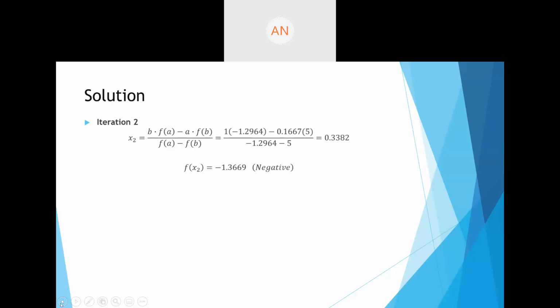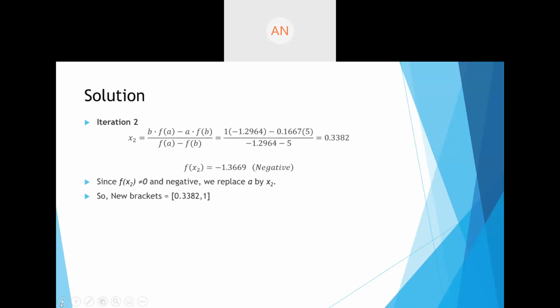If I find the functional value at that point, it gives me -1.3669. So that is a negative value. In that case, I'm going to replace a, and what will be my new brackets? My new brackets will be now 0.3382 and 1. These are my new brackets.